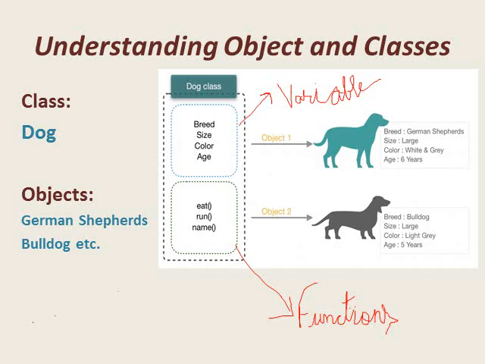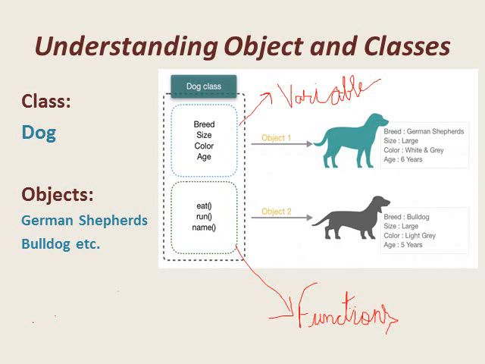So here we can say that breed, size, color, age are the name of the variables that belong to the objects German Shepherd and Bulldog. And what a dog does, means what are the activity or what is the behavior of the dog, can be represented as the function in programming language and these are eat, run and name.